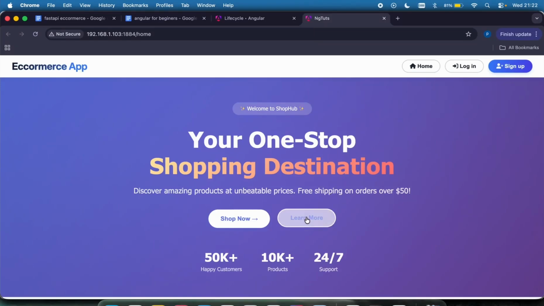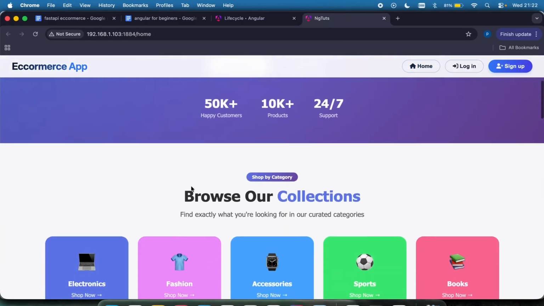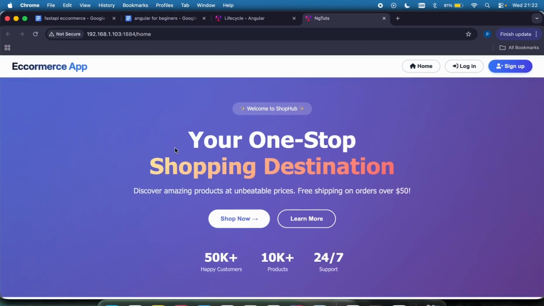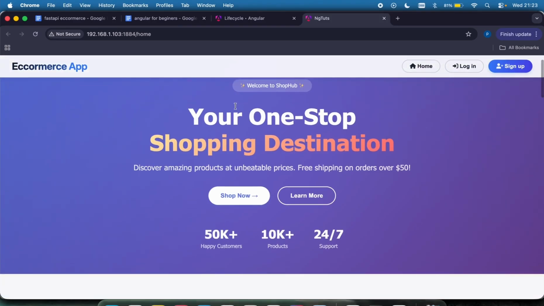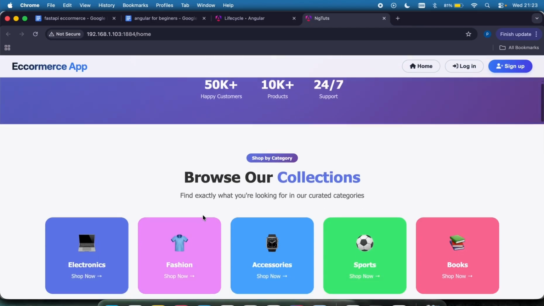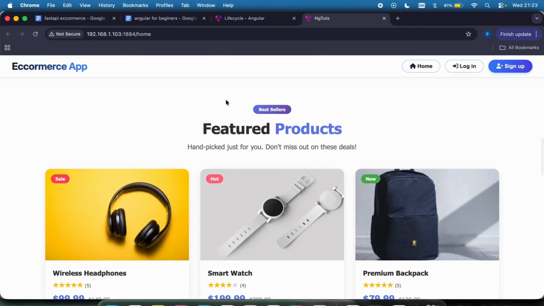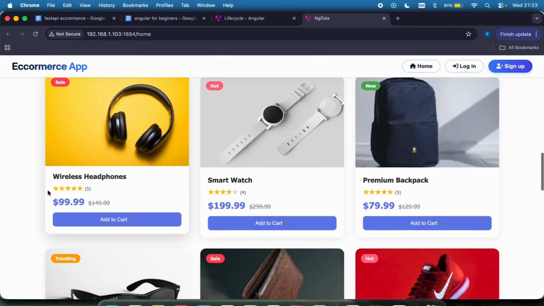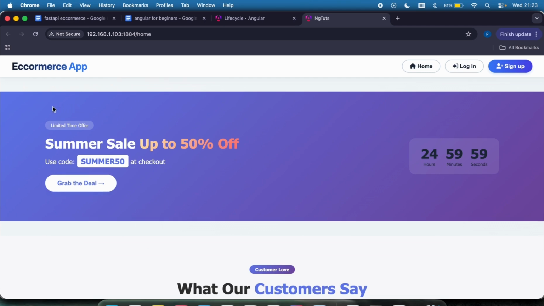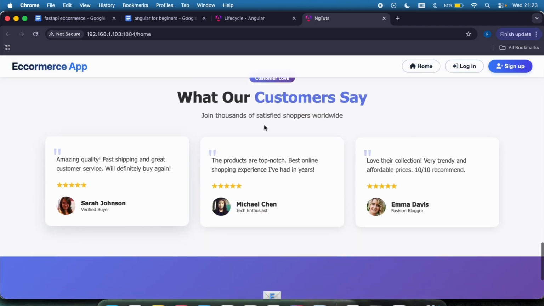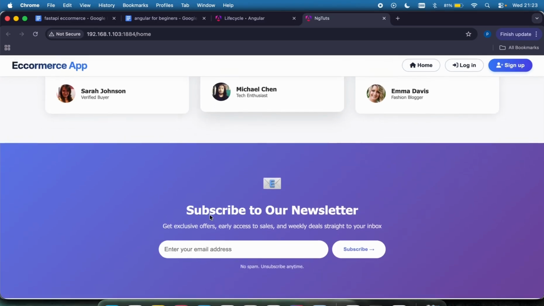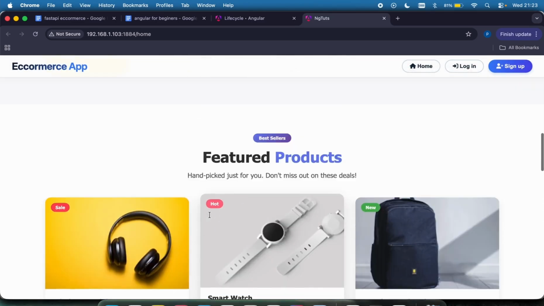Let's head on to round up this section by having our home page. So this one will do. It's just going to be a static landing page, something like this, just like a landing page for an e-commerce platform. We want to have this hero section, display our categories right here, display some best-selling products from right here, and then just some reviews right here. So this is what I want to do, and we're just going to head straight on to have it up.